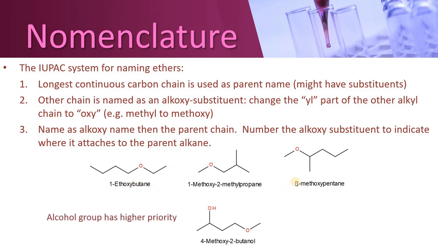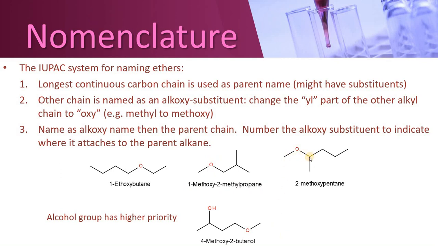Similarly, in the other one, this will be called 1-methoxy-2-methylpropane. In this one, oxygen is attached with a smaller one-carbon chain, so it would be called methoxy. The rest of the compound has positions 1 and 2. At position 2 there is another substituent, that is 2-methyl, so it would be called 2-methylpropane. At position 1 it is methoxy, so it would be called 1-methoxy-2-methylpropane. In this one the numbering has started from the point where the methoxy group was present.